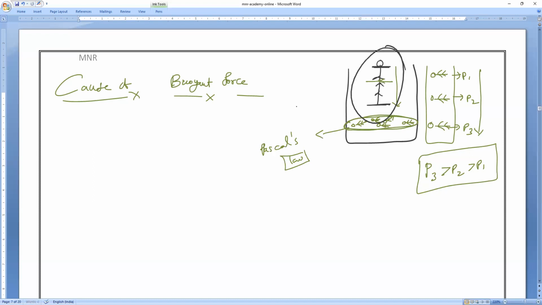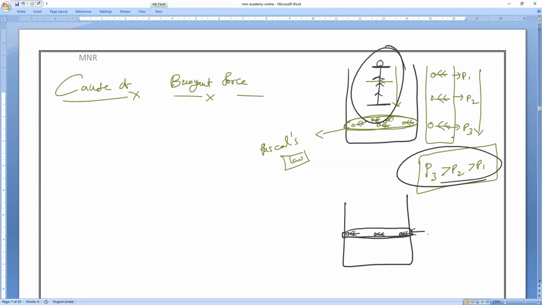With the help of these two points only, we are going to study the cause of buoyancy force. The deeper you go, the more pressure your body will experience. Suppose you are swimming at a particular depth, sometimes at this point, sometimes at this point. At this given depth, will you experience the same pressure or different pressure? Everybody? Same pressure. So at a given depth, pressure is always the same. That is what we call Pascal's law.